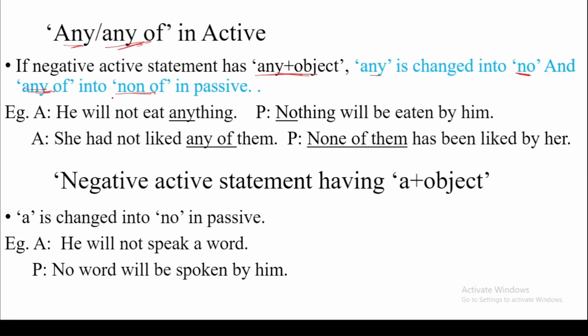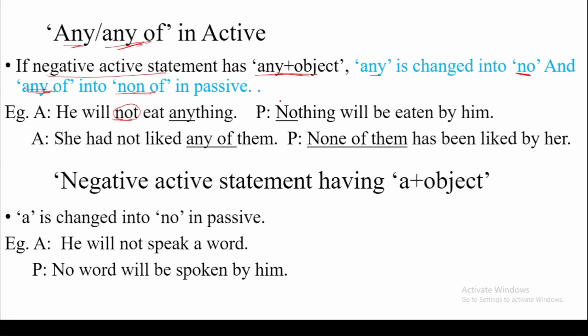Look at this example. He will not eat anything. This is an active statement which has not. It means it is a negative active statement.